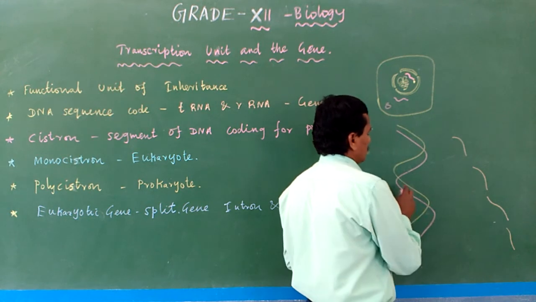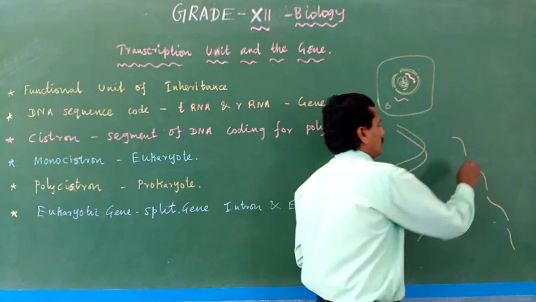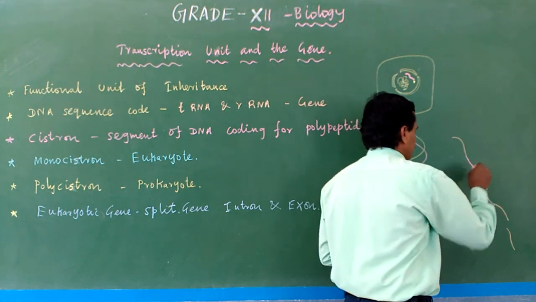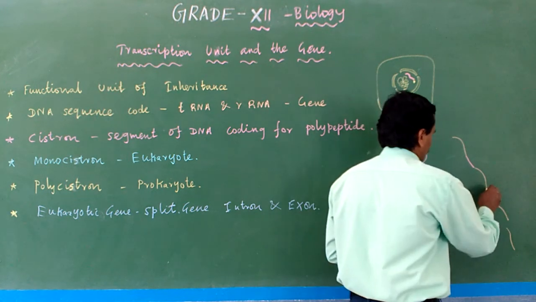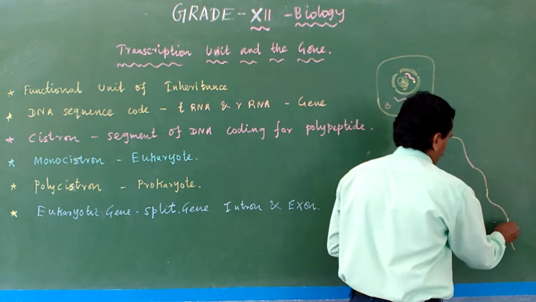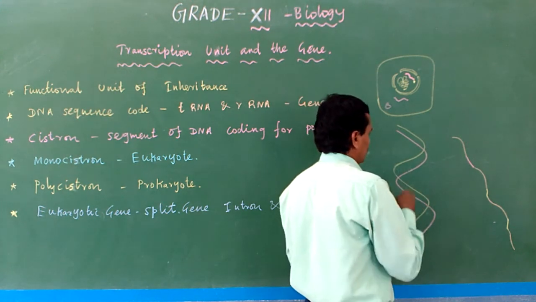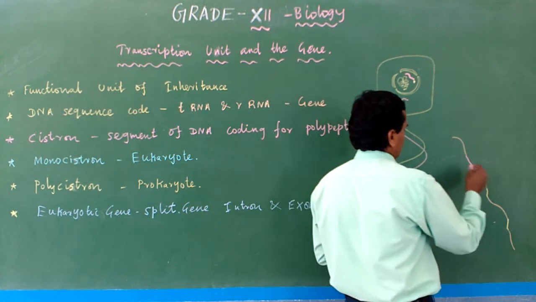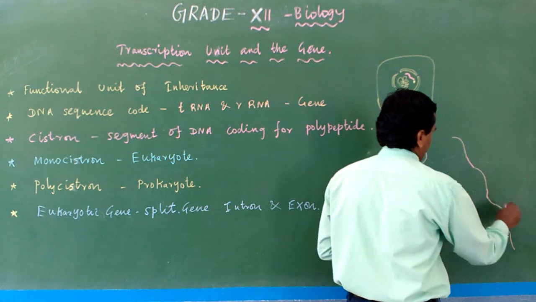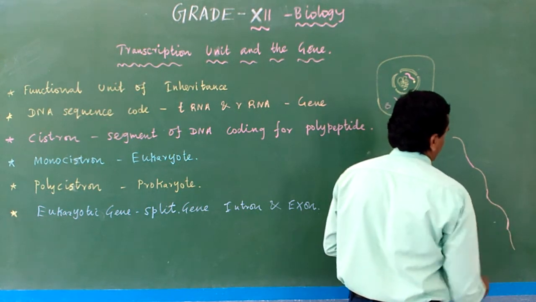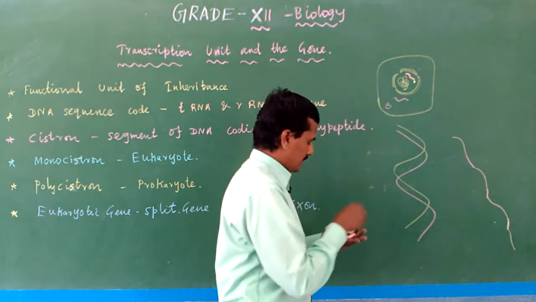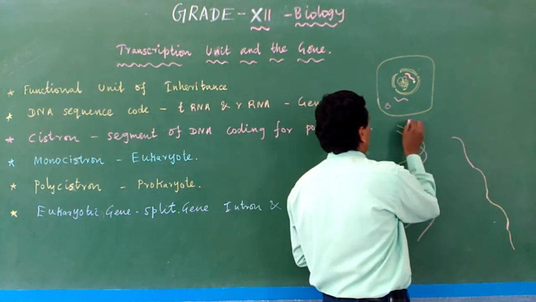Actually, DNA codes for mRNA. When it codes for mRNA, there will be different genes. For example, we can mark it in this color. Okay, this is actually mRNA, but this is DNA.